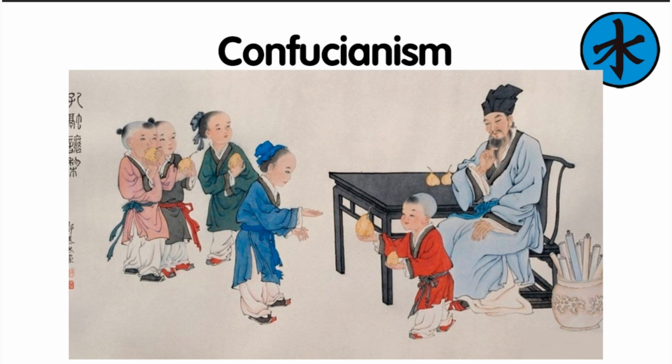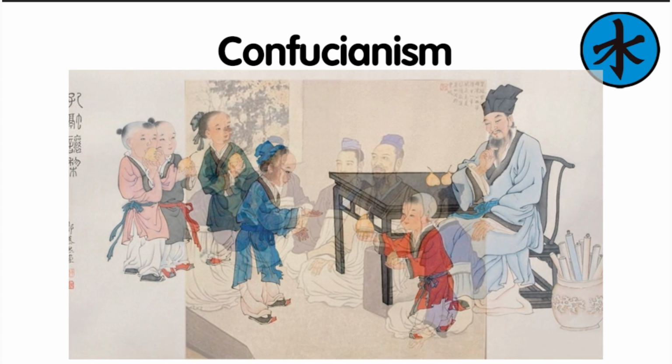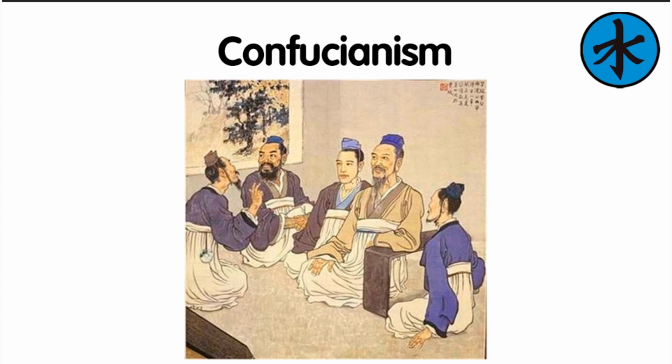The central concepts are ren, humanity, yi, righteousness, li, ritual, zheng, rectitude, and shu, observance. Confucianism has had a significant impact on Chinese culture, education, and political system, and continues to be an important aspect of social life in China and beyond.